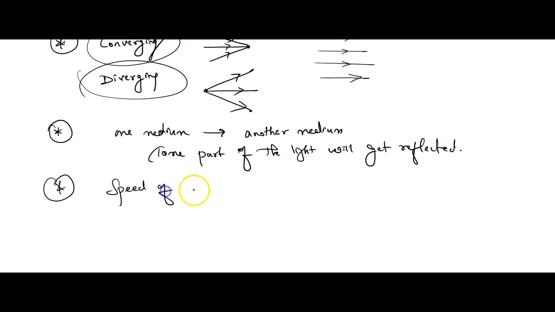The speed of light in vacuum is 3 into 10 to the power of 8 meter per second. This is the standard value, you should not forget it. Okay, what is the speed of light in vacuum? That is 3 into 10 raised to 8 meter per second.